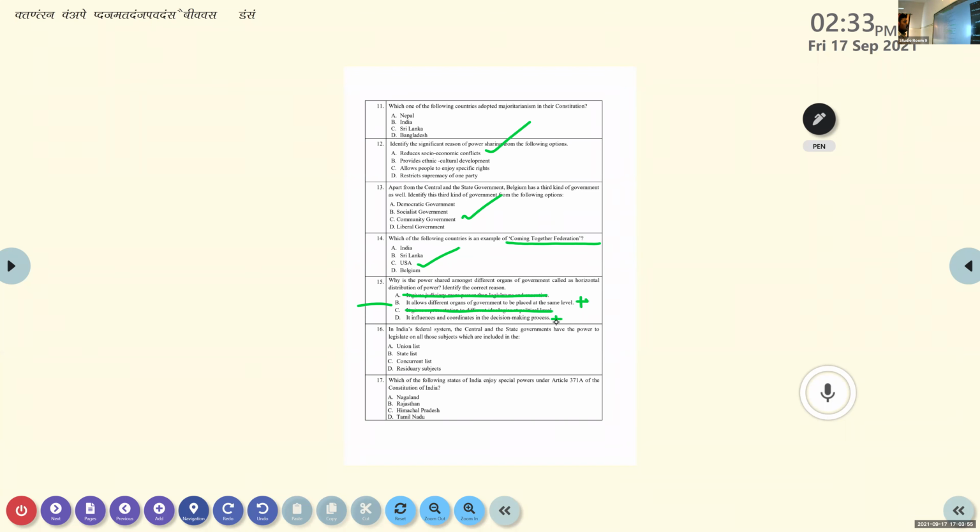But connected with the question, why is the power shared among the different organs of the government called horizontal distribution of power? Horizontal distribution of power is connected with the organs of the government. Clear? Organs of the government. So the answer is B. It allows different organs of the government to be placed at the same level, giving chances for almost all the organs of government to enjoy power. Is that clear? Mark option B.